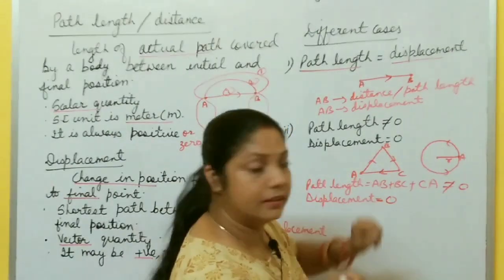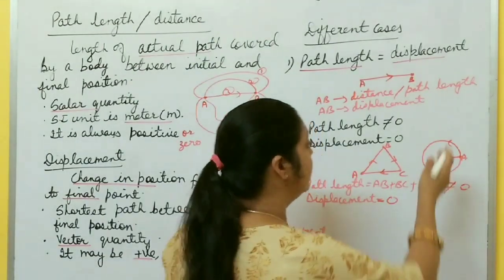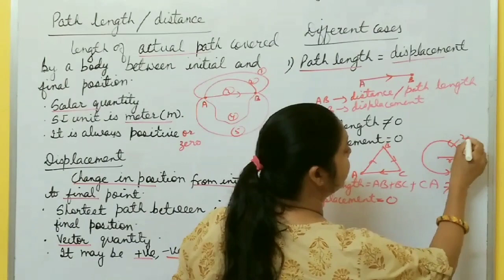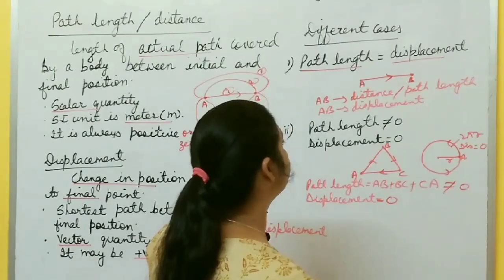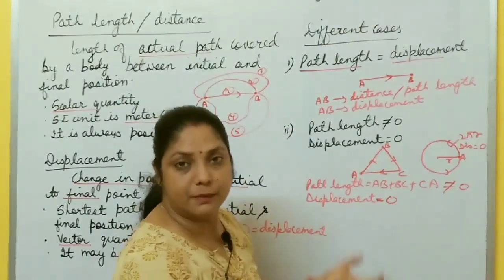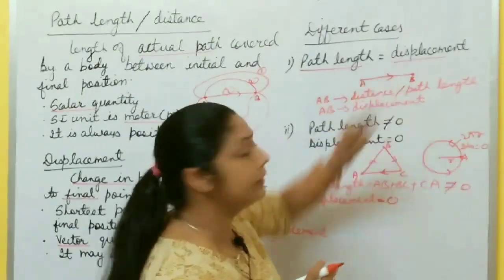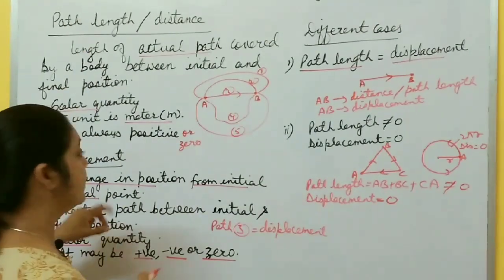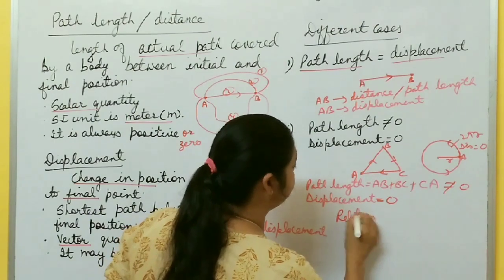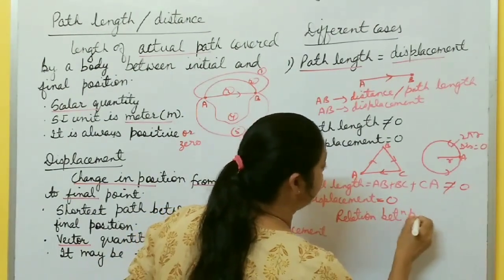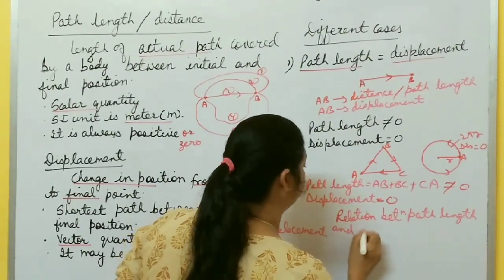But what is distance? In completing one circular path, distance is the circumference of the circle. So here in this figure the path length is 2 pi r and displacement is 0. Right? So in this way you calculate path length and displacement. There is one important relation between path length and displacement. From all these points there is one conclusion. What is the relation between path length and displacement?